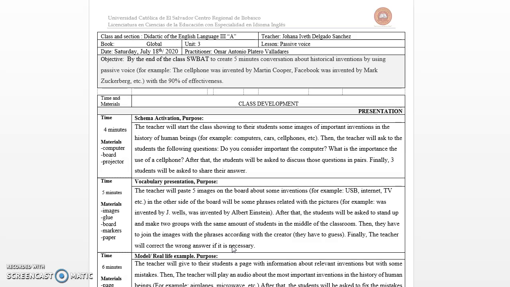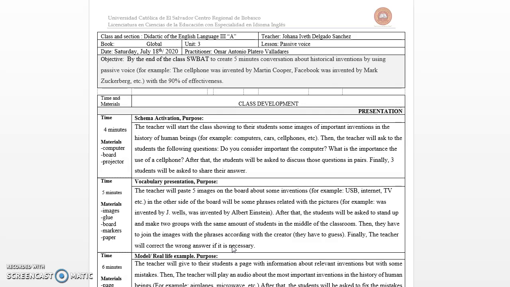Do you consider the computer important? What is the importance of the use of cell phones? After that, the students will be asked to discuss those questions in pairs. Finally, 3 students will be asked to share their answers in front of the class, of course. So in this stage of schema activation, the students are going to start using the grammatical point without knowing exactly what it is, because they are going to be answering some questions related with the topic. I consider it a good way to start.